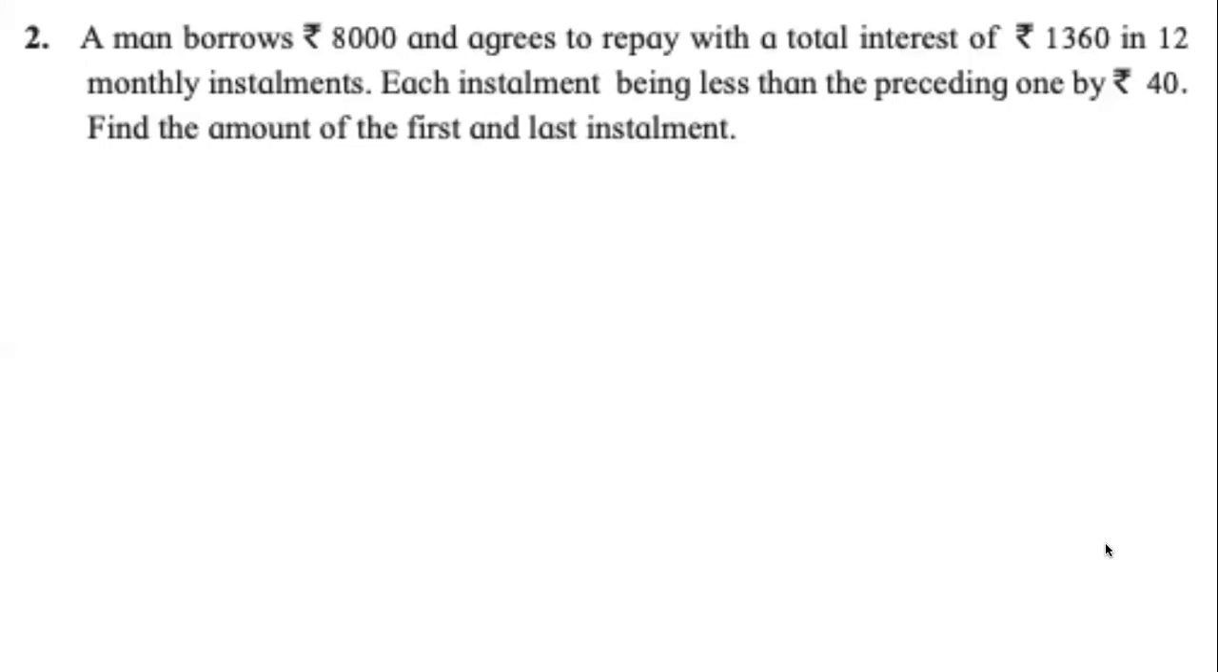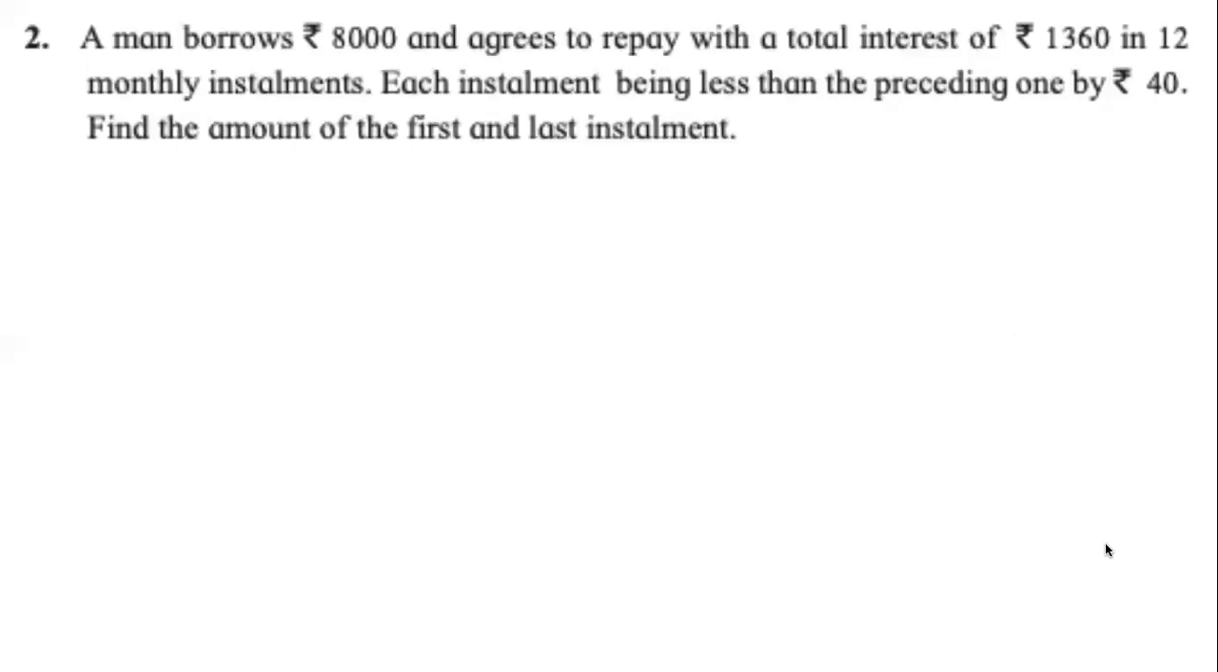Now it is saying each installment is being less than the preceding installment by 40. In terms of AP, what is it talking about? D. Very good. Now be careful. Think very carefully and tell me, what is the value of D? 40? No. Minus 40. Very good.